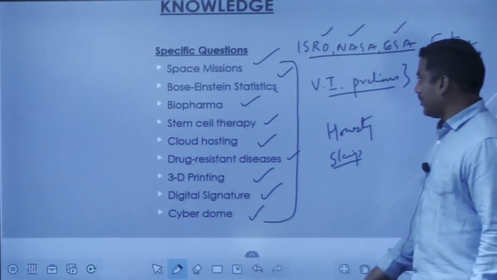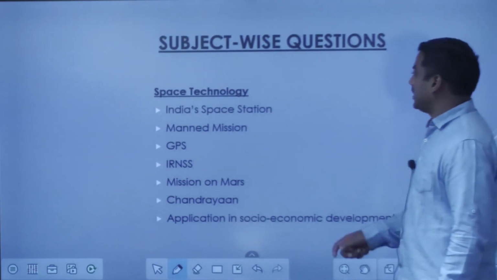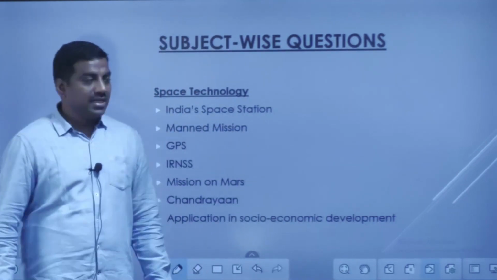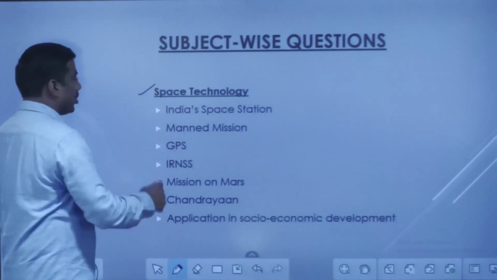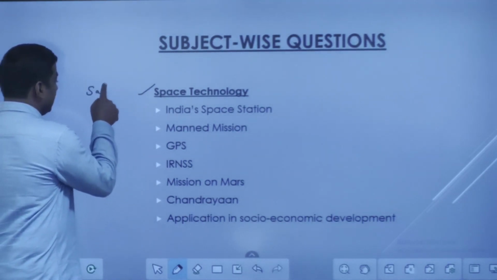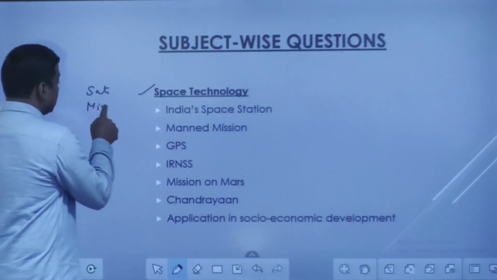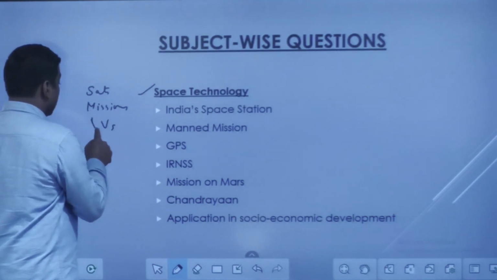Okay. Then coming to other aspects of this session, subject wise, I have tried to get the topic list. When you look into space technology, it is very important as far as satellites, missions, and launch vehicles are concerned.